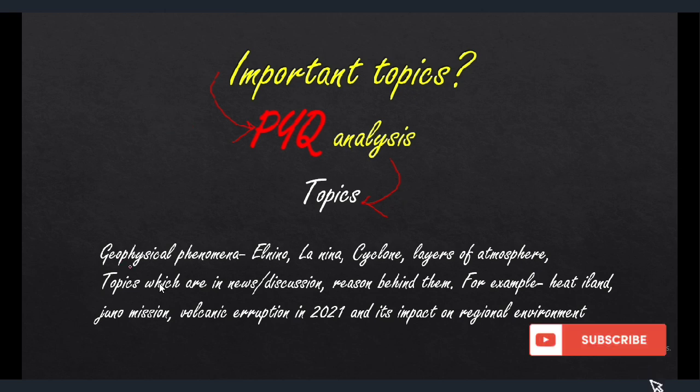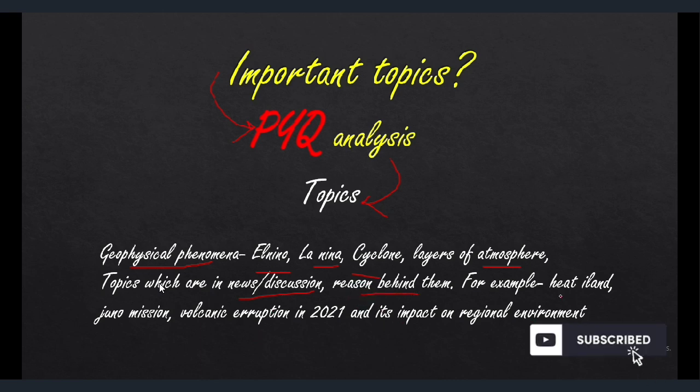The topics include geophysical phenomena, El Nino, La Nina. These are very important; questions do come. Then cyclone. These are all taken from PYQs. That is, they have already come in the exam, and now these are very important because questions might come in the near future. So next is layers of the atmosphere, and topics which are in news and discussions, and the reason behind them being in news.